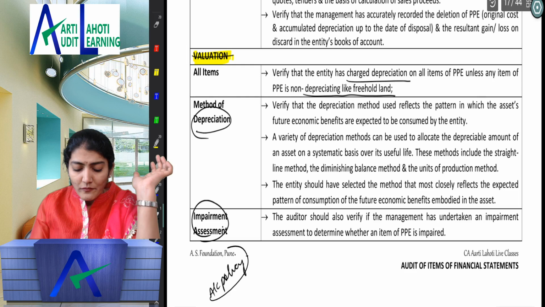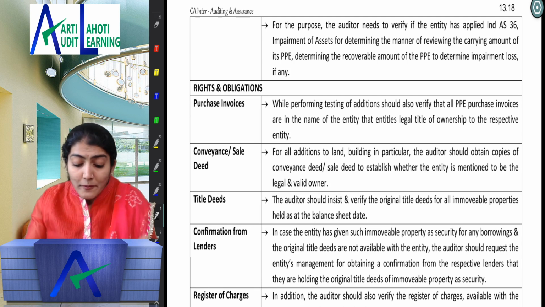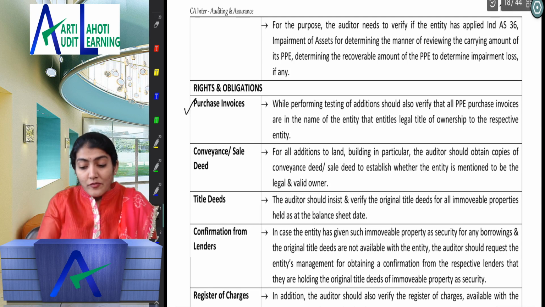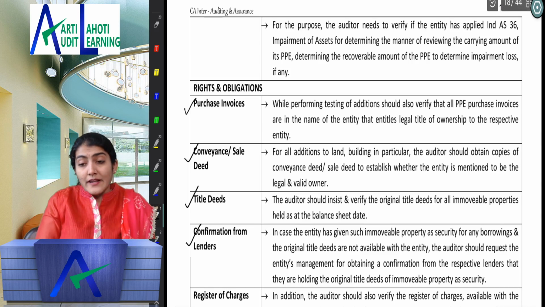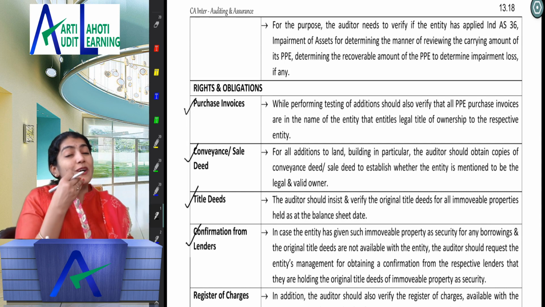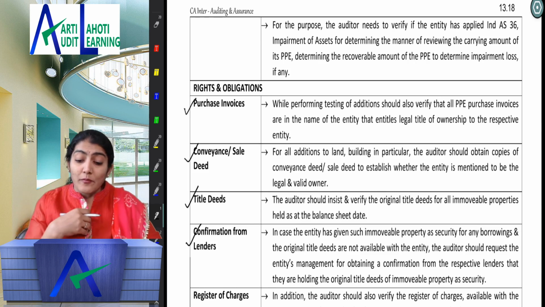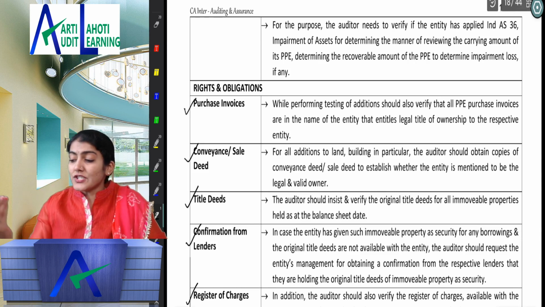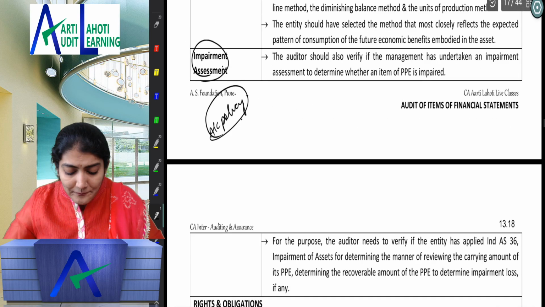And here they also have the rights and obligations, that is, whether the assets are in the name of the company. For plant and machinery, the invoice should be in the name of the company. Land and building, the conveyance sale deed, the title deed should be in the name of the company. This we had seen in the question bank also. Then the confirmation from the lenders in case they have been mortgaged with the bank. This also comes under clause 1C of CARO 2016, where the title deeds of immovable properties, are they held in the name of the company, and the register of any charges created against the asset. So that is regarding the rights and obligations.